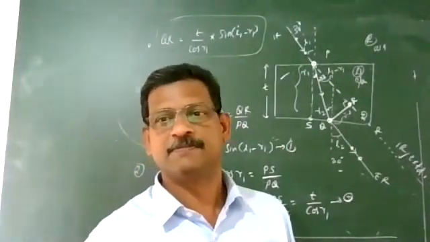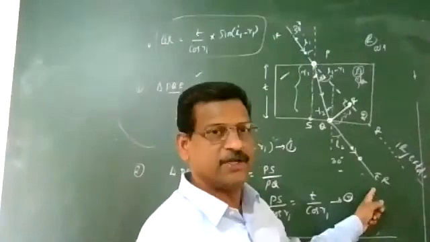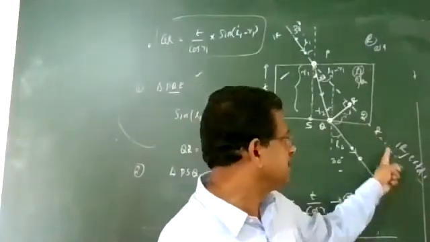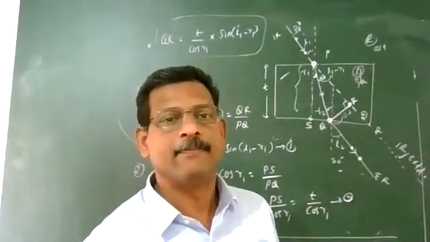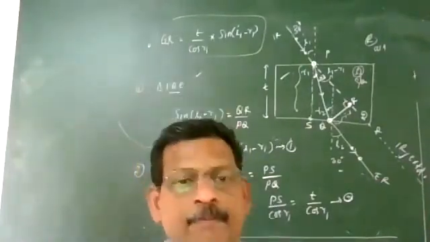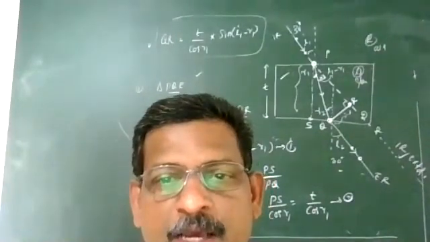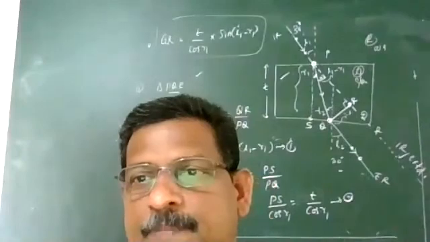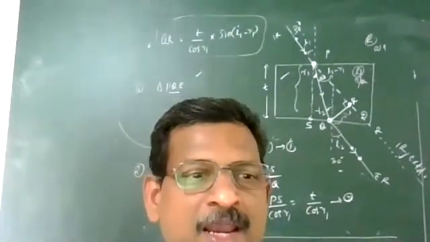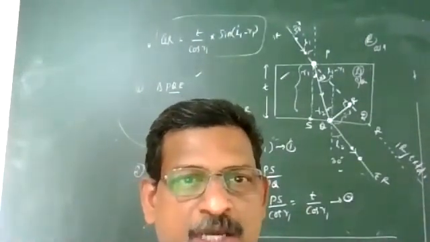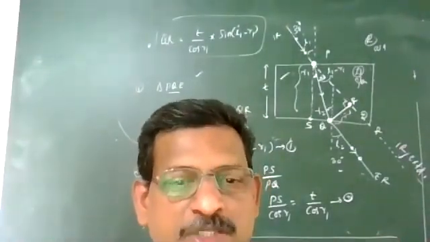In the case of a glass slab, this is the emergent ray, and this is the ray that is extended from here. What is the angle between the two? What is the angle between the emergent ray and the direction of the incident ray? It is 0 degrees. They are parallel, you can see that. The emergent ray is parallel to the direction of the incident ray.